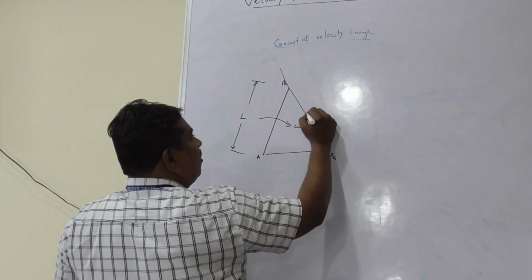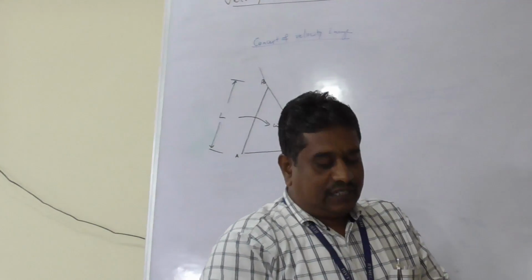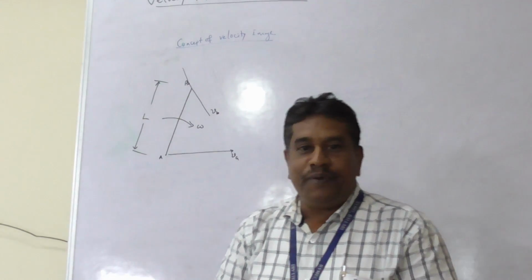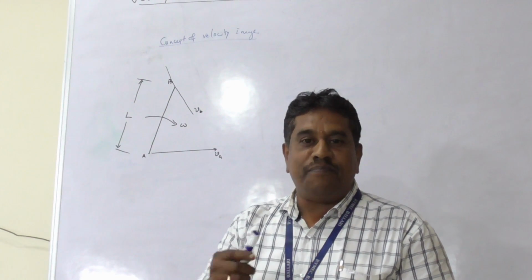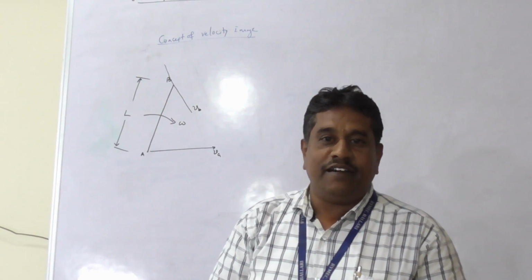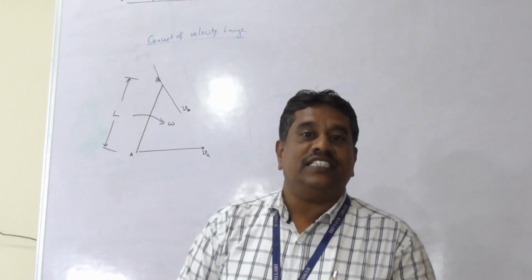Let velocity of B be known only in direction. Suppose the velocity of B and the velocity of B relative to A can be determined with the existing configuration by drawing the velocity diagram.